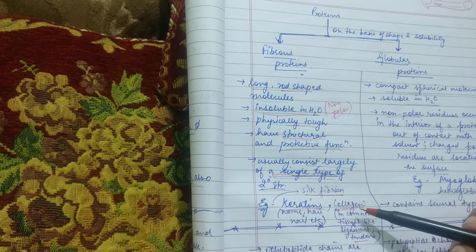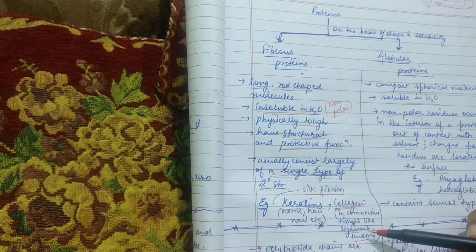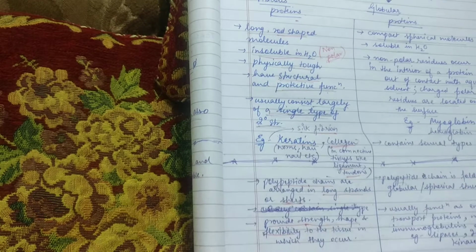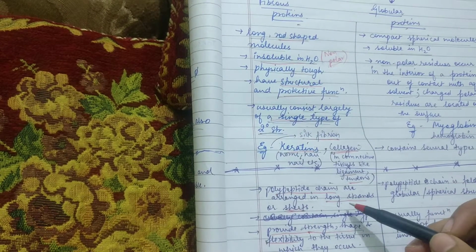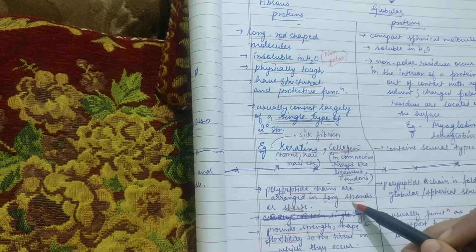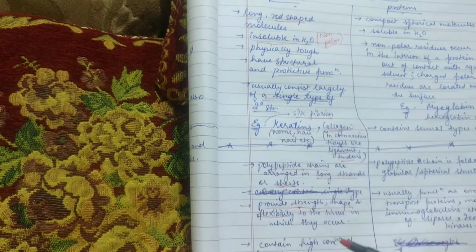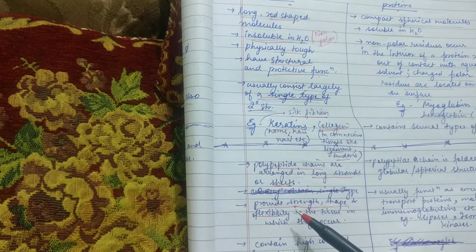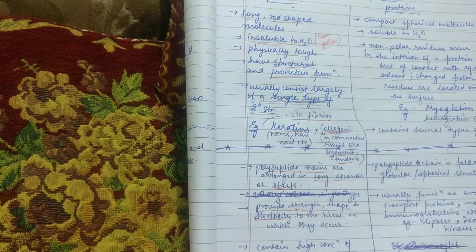Collagen, which is majorly found in connective tissues such as ligaments and tendons. Fibrous proteins are generally polypeptide chains which are arranged either in long strands or sheets, and the major function of fibrous protein is providing strength, shape and flexibility to the tissue in which they are present.